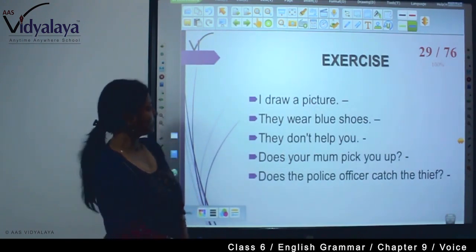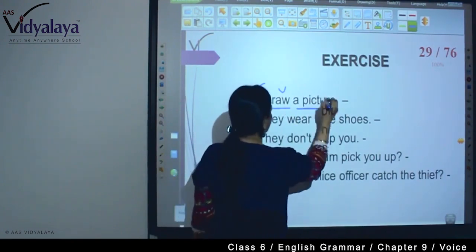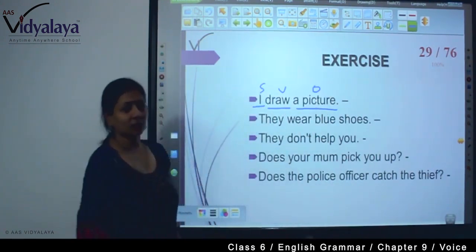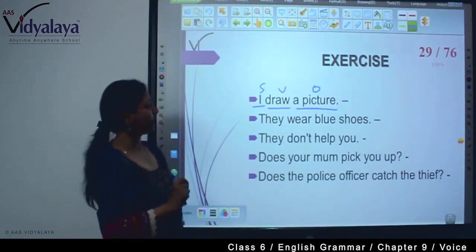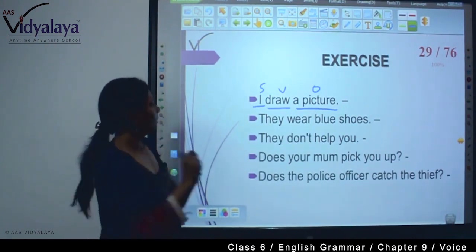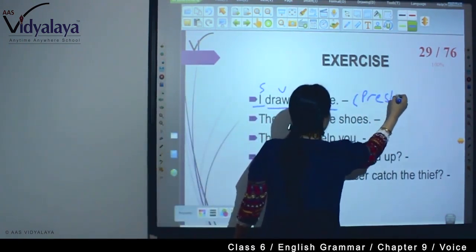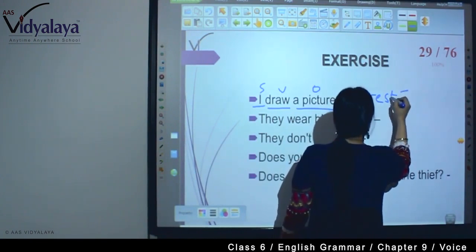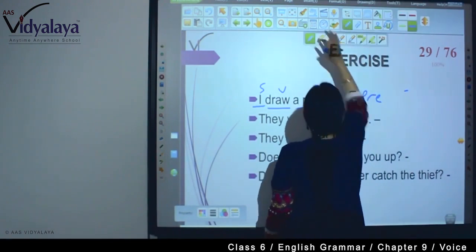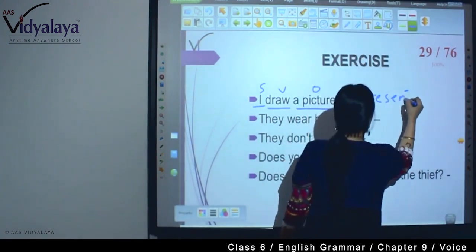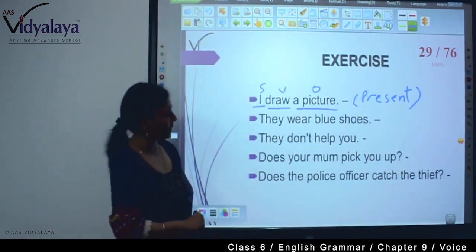Now do some exercises. Here, I draw a picture. I is the subject, draw is the verb, and picture is the object. So the object becomes the subject here. So a picture is drawn by me, because here it is present tense. So, here it will be: a picture is drawn by me.